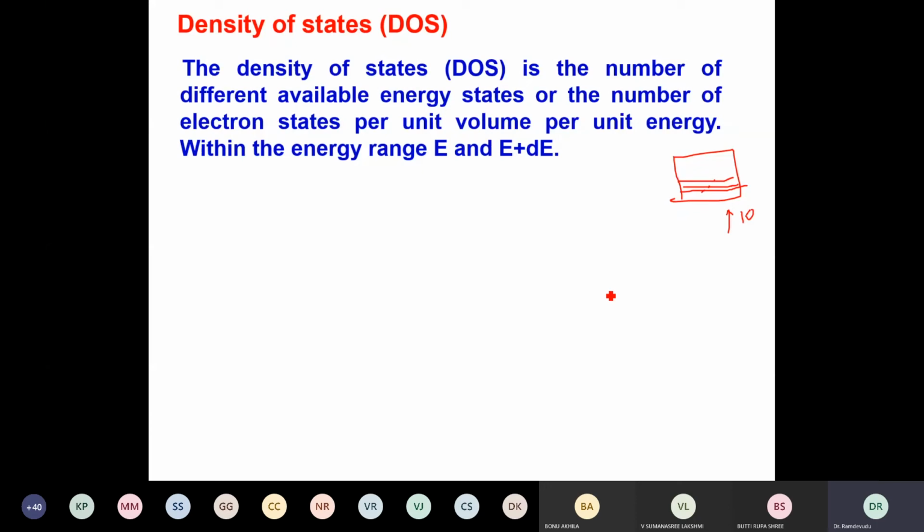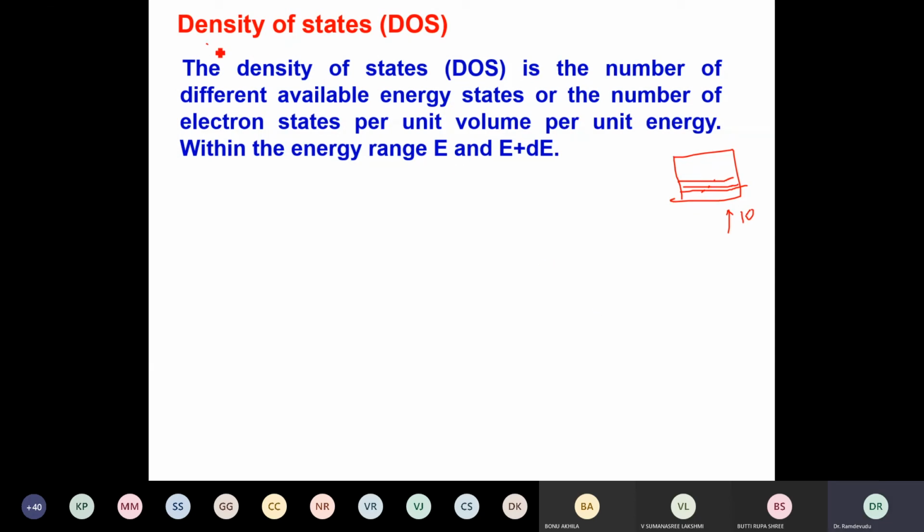If the available energy states are fewer than the number of electrons, you cannot keep the electrons in them, because there are no states there to hold them. Therefore, it is necessary to calculate how many energy states are available, and then you fill them.